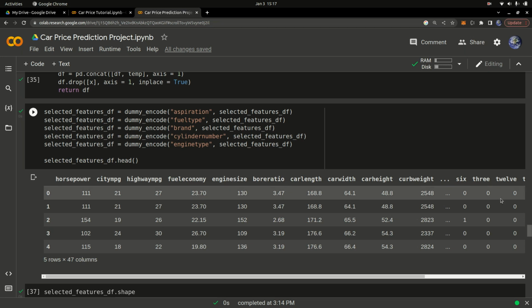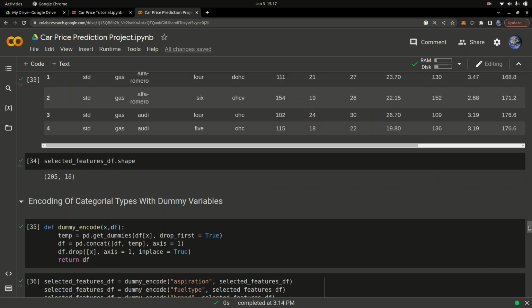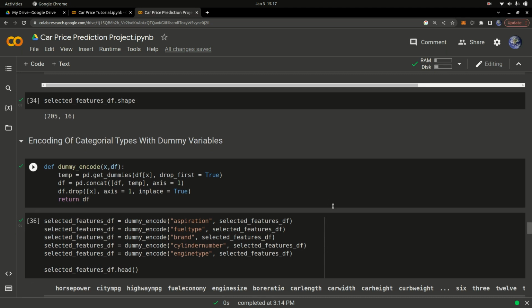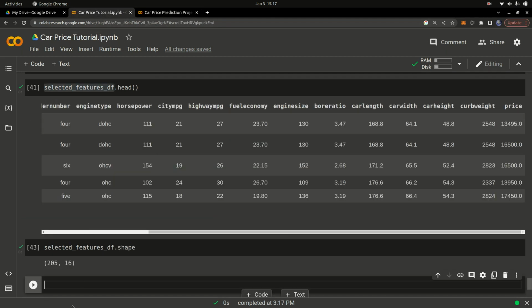So once we have that done, good, let's go on to looking at some dummy encoding. Let me just copy the code and paste it right here. Good. So let me explain to you what dummy encoding is.